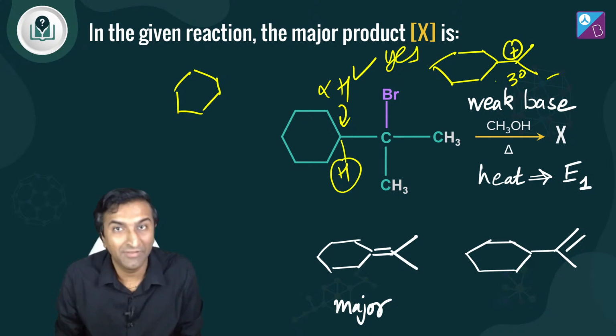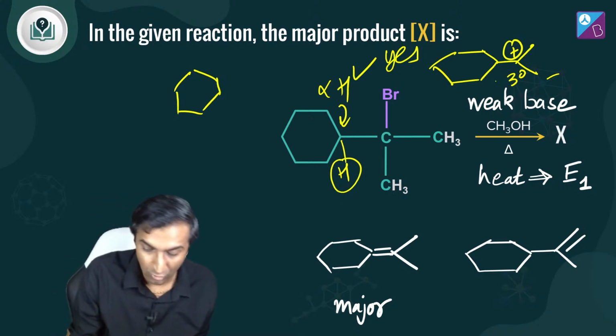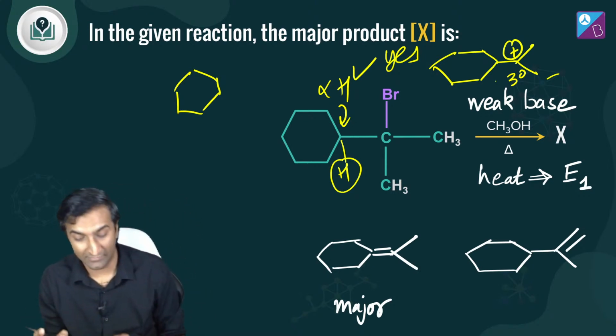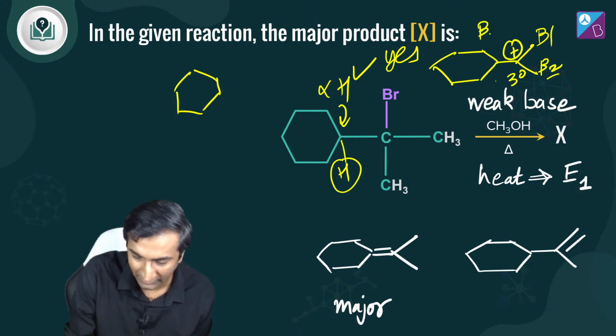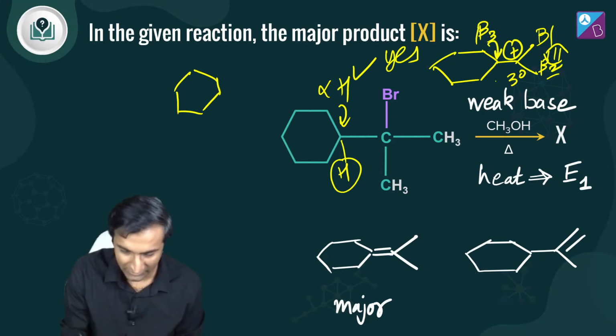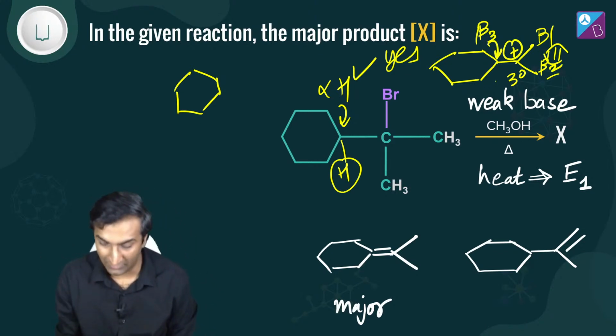It's all right. ये वाला मेजर प्रोडक्ट है। क्यों? कार्बोकैटायन तो बन गया, बट नेक्स्ट स्टेप कौन सा है? यू गॉट मल्टीपल बीटा हाइड्रोजन्स हियर, बीटा 1, बीटा 2 equivalent, बीटा 3, right? Beta 1, beta 2 are equivalent. We're not going to worry about that. Beta 3, which is this guy right here, is quite substituted. It has just one hydrogen, happily goes away. This is a major product.